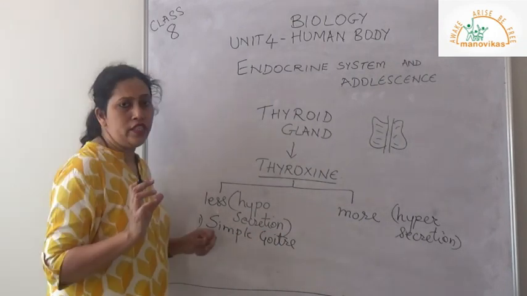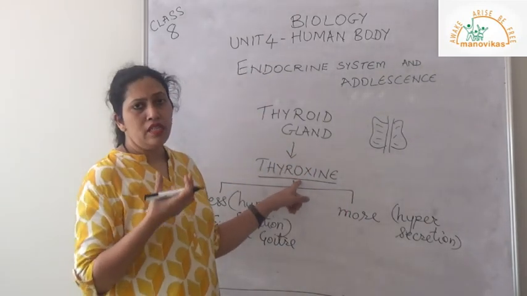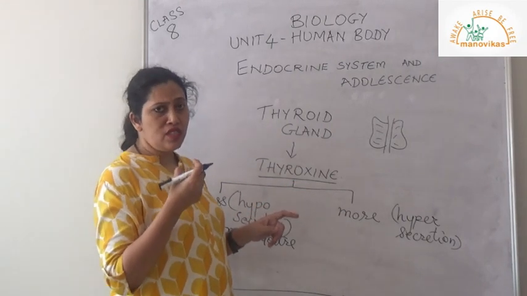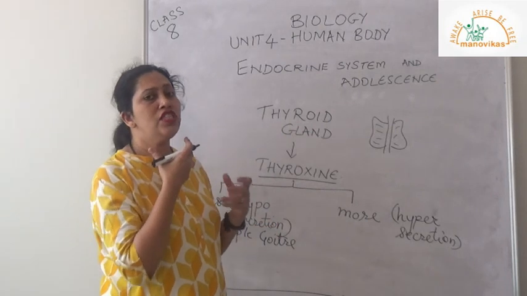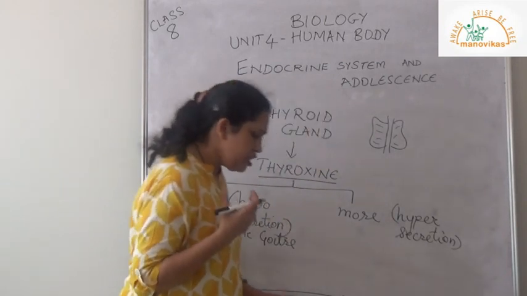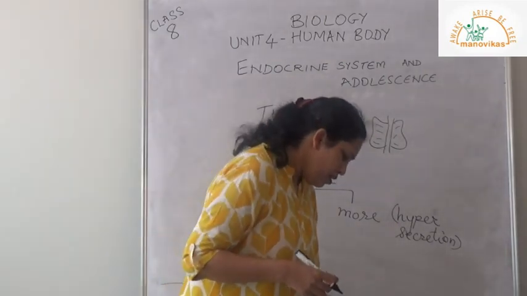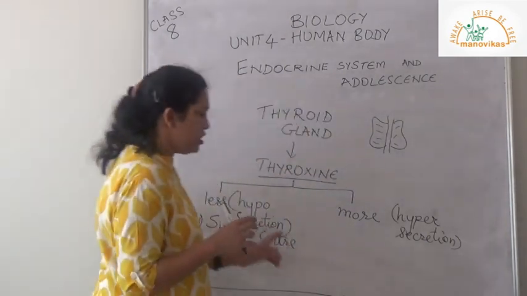First thing is simple goiter. That means when thyroxine is less in the body, the thyroid gland starts enlarging to compensate, to produce more of it, and the neck region swells. So this is simple goiter. There is enlargement of this gland, and there is swelling in the neck in this condition.